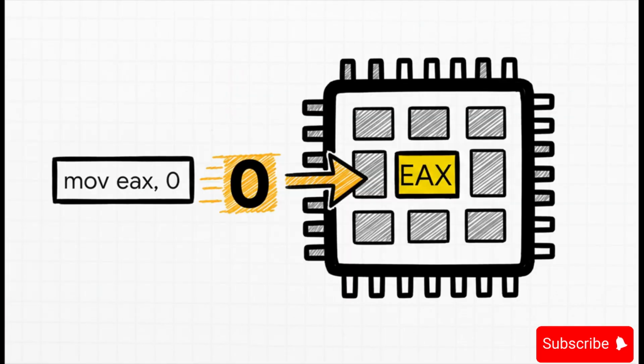The CPU fetches those machine code bytes from memory. It decodes them, and its internal logic goes, I know what this is. This means move the value 0 into the EAX register. Now, what's a register? Just think of it like a tiny, super fast little scratch pad right on the CPU itself for doing quick math. Finally, the CPU executes the command, and boom, the number 0 is placed into that EAX register. That's it. That is the fundamental building block of all computing.